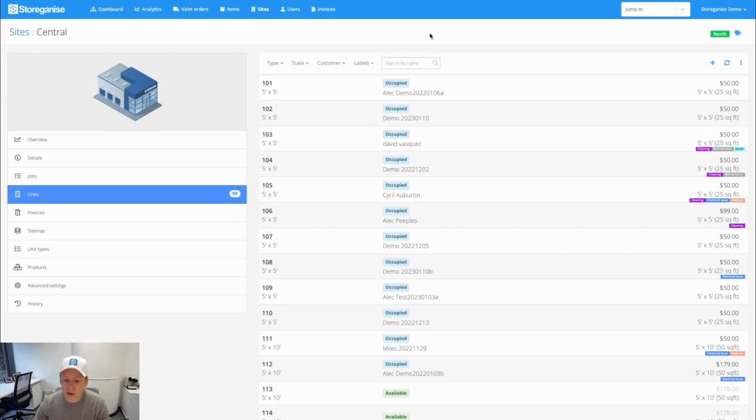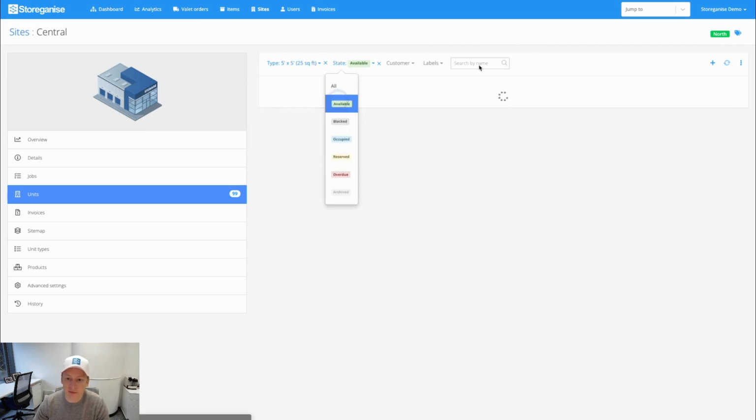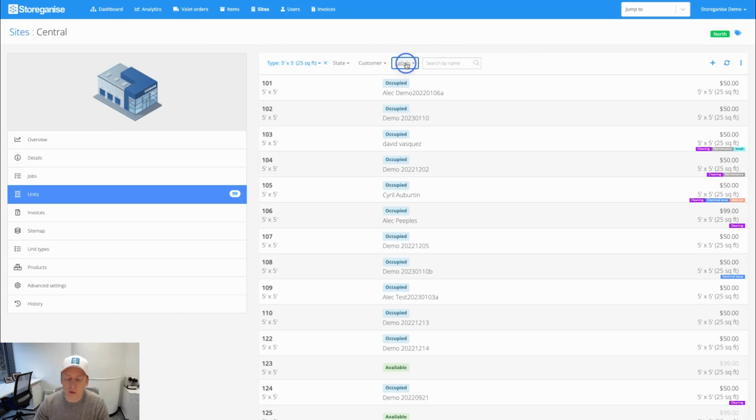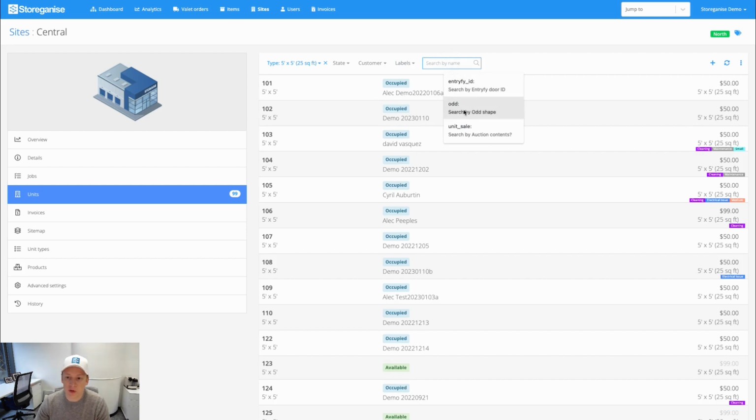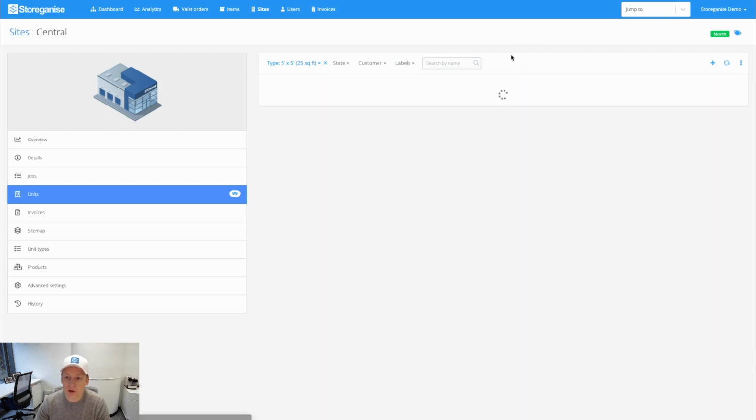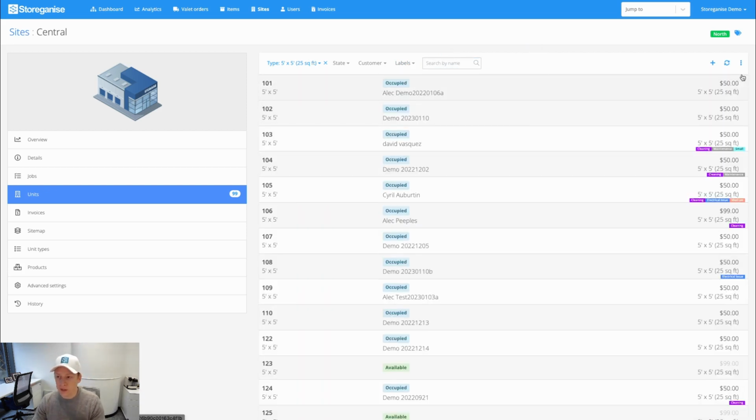The unit listing will be here, so you can set up different filters, check out your 5x5s that you have available. We've got also labels function, which is really helpful. These are custom, right? So let's say you want to track any units that have maintenance, you can set up a label and then attach those to certain units, go through, whatever maintenance needs to be done, remove that label. So you can build workflows around that. You can even search by custom fields as well here, which is really helpful. We'll go into that in a little bit more detail later.